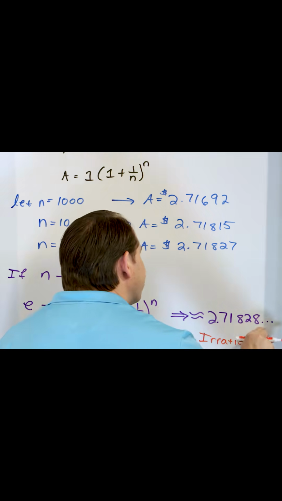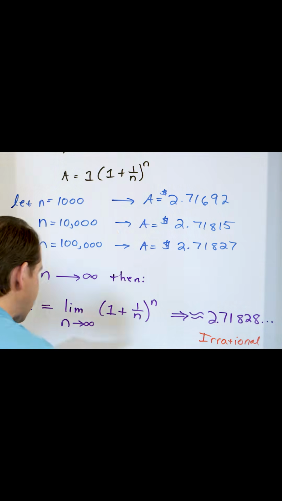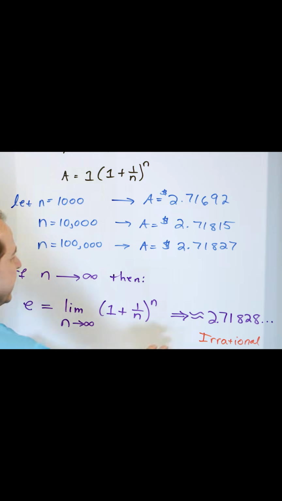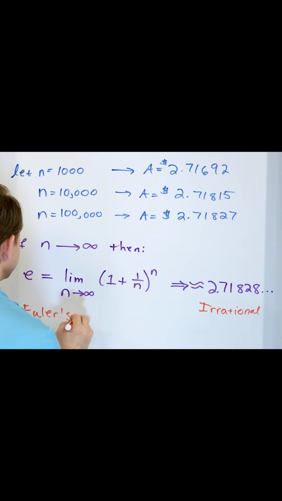In other words, these decimals do not repeat. There's not a repeating pattern. I cannot write this number as a fraction. That's what that means. And because the mathematician Euler figured this out, this is called Euler's number.